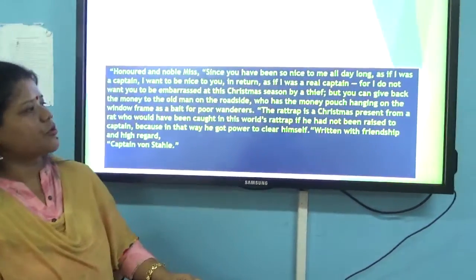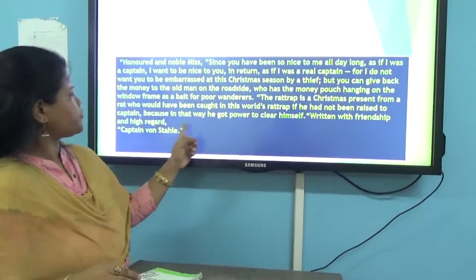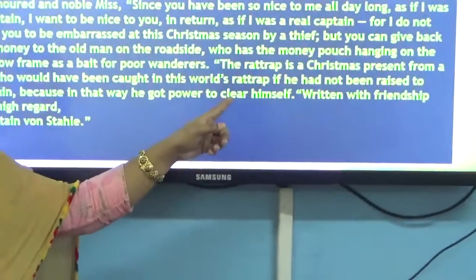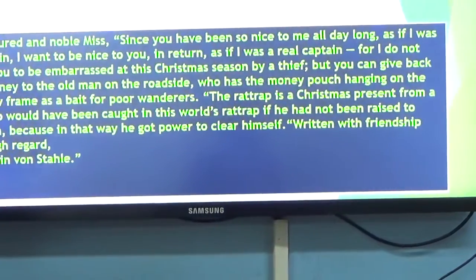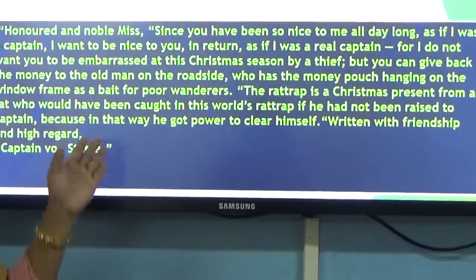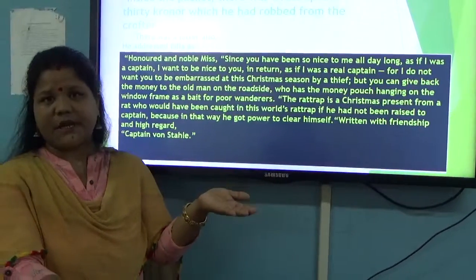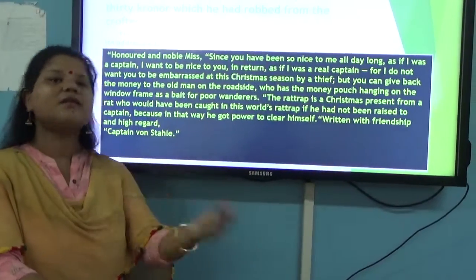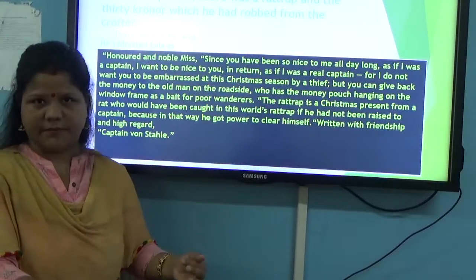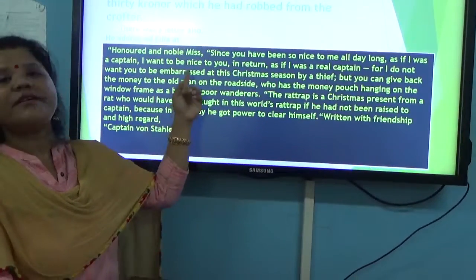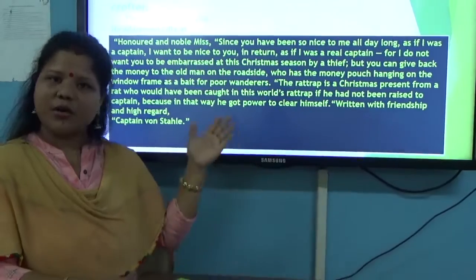And then also he was saying that he was very happy. He was very happy that the girl had raised his standard to a captain, and that's why now as a captain he can clear himself. And he also returned the money taken from the crofter.